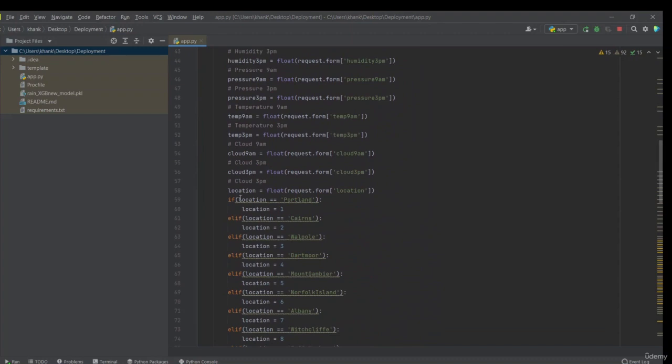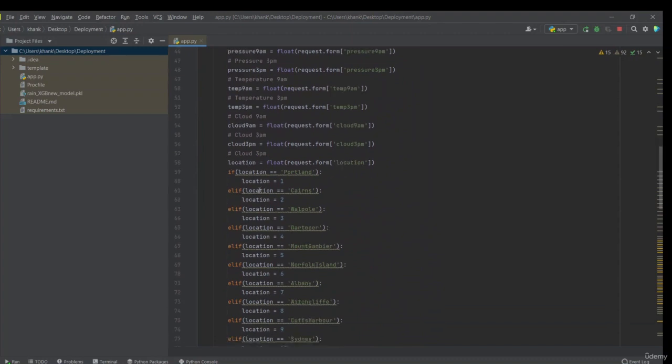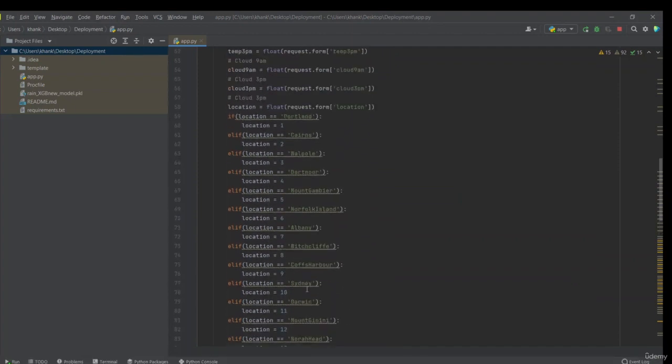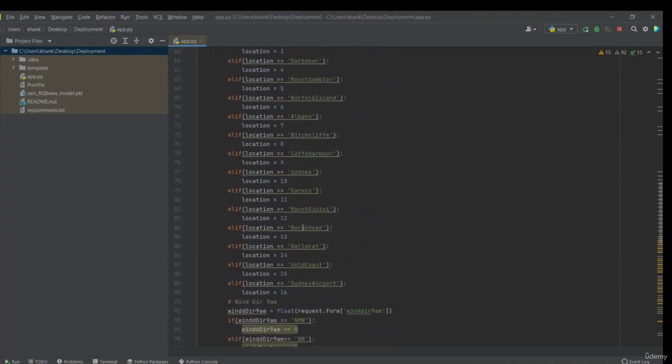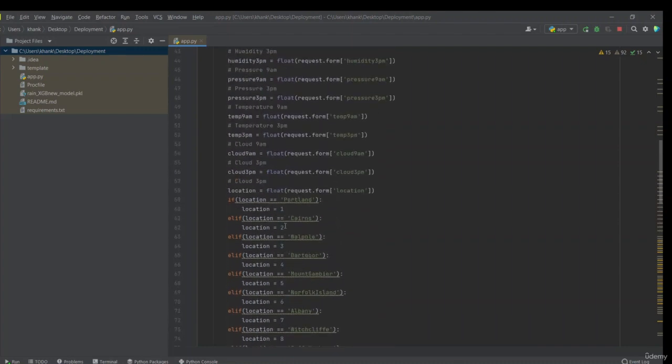The next thing is the location. As you remember, in my dataset I mapped the locations to numbers like 1, 2, 3. The same thing I have to do here, because only then will my model predict correctly. So I simply say if location equals Portland, I give that number. Similarly I would do this for all 49 locations. I have not done that here, but I've done it for only 16 locations to make you understand.